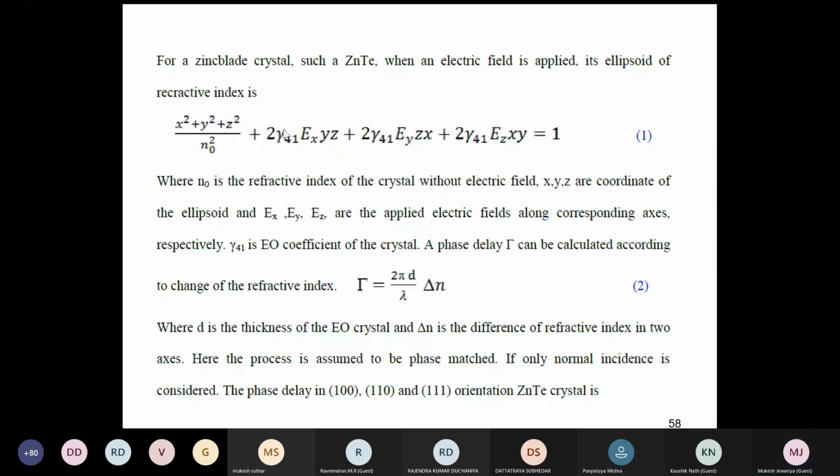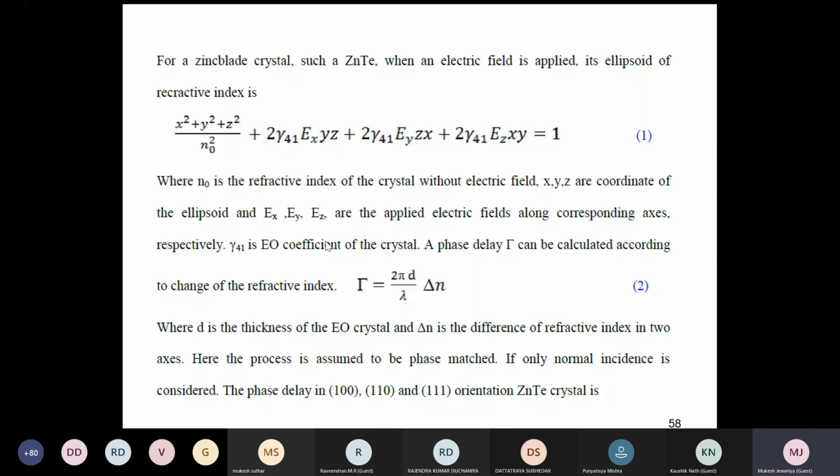This gamma 41 we call the electro-optic coefficient, that is the EO coefficient. The EO coefficient of a crystal defines its ability to detect terahertz.